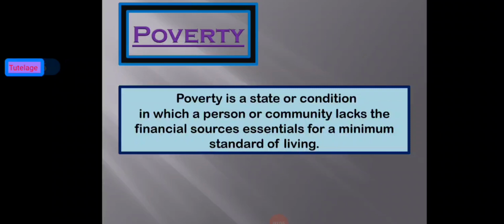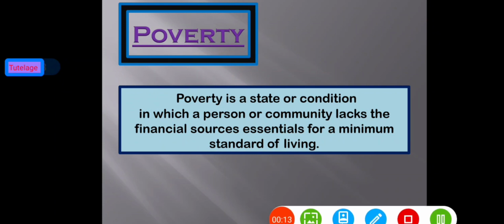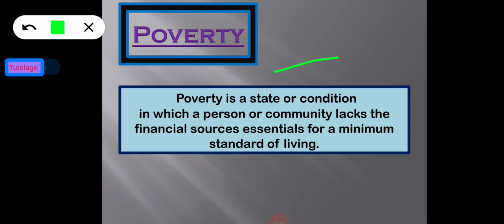We can see the definition of poverty. Before going to the discussion on causes of poverty and the poverty eradication programs, at first we have to know what poverty is. The Indian economy has made significant headway in moving from underdevelopment to development, from poverty to prosperity since 1951.